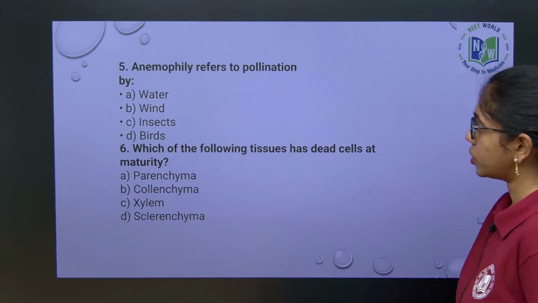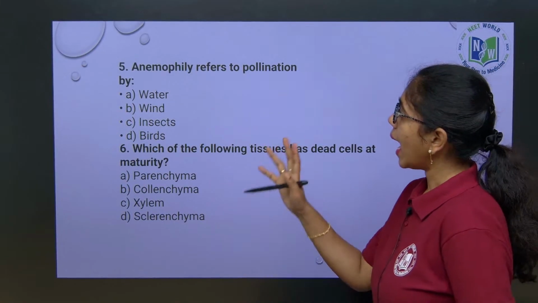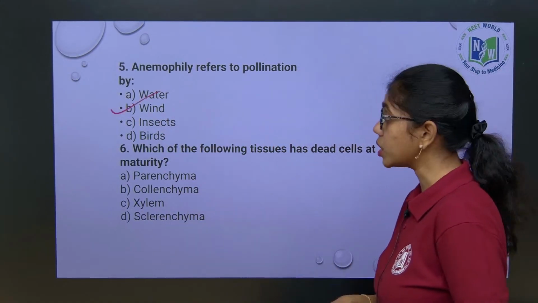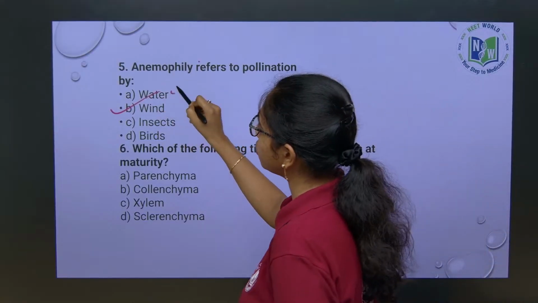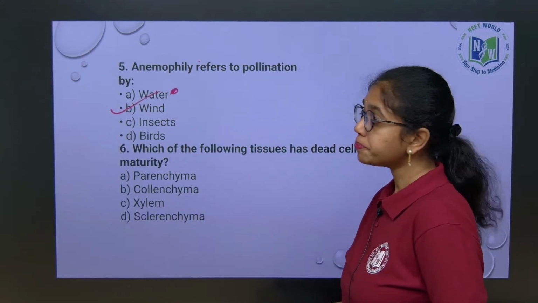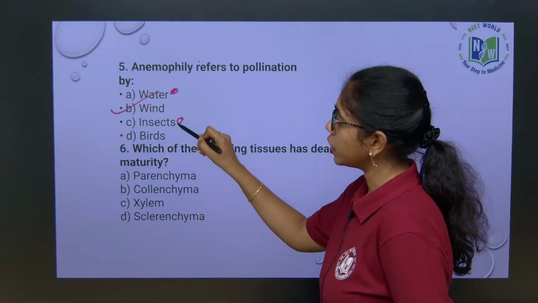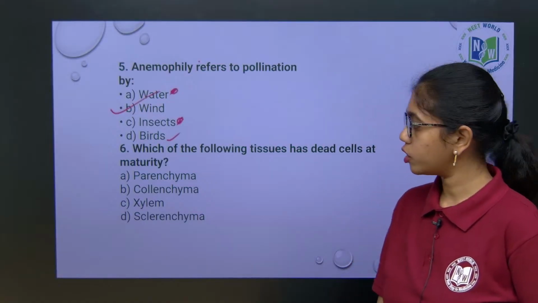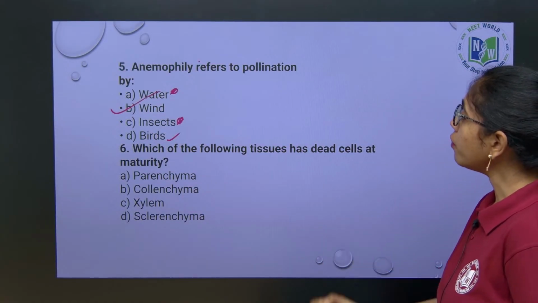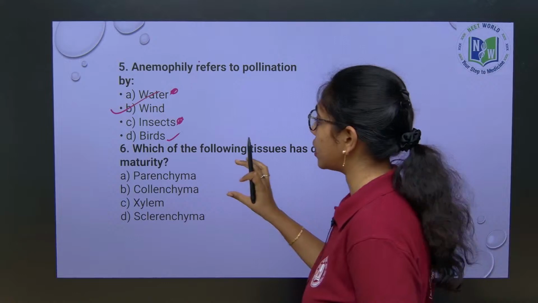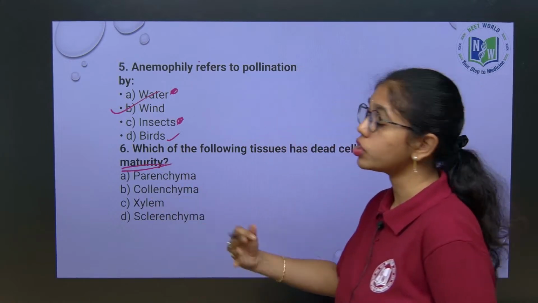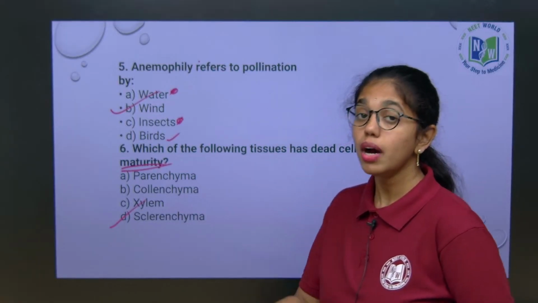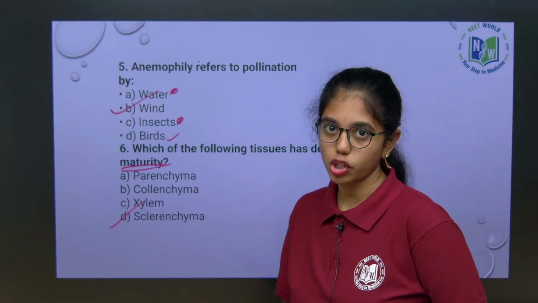Now next, anemophily. Anemophily refers to pollination by wind. If your question is asked from hydrophily, then it should be water. Entomophily, then it should be insects. Ornithophily, then it should be birds. Next, which of the following tissues have dead cells at maturity? Sclerenchymatous tissue has dead cells at maturity.